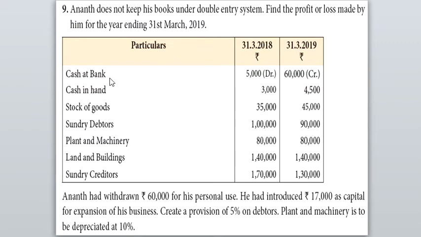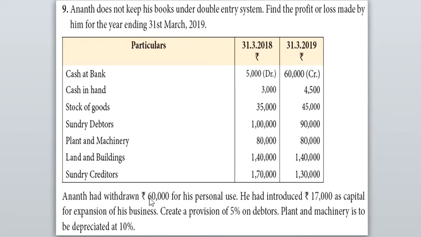The given particulars are cash at bank, cash in hand, stock of goods, sundry debtors, plant and machinery, land and buildings, and sundry creditors. As we know, sundry creditors is a liability and the rest of the particulars are assets. They have also given some additional information.